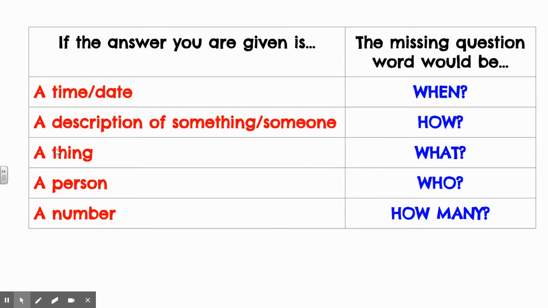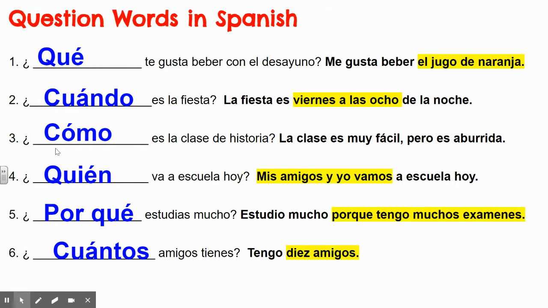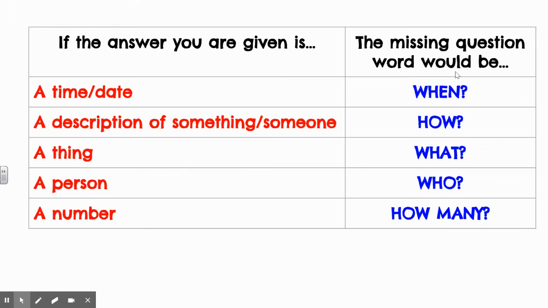If your answer that's highlighted is a thing, backing up to this real quick, a thing would be like orange juice, that's a noun, just a thing. That would go with what? If it's a person, that would obviously answer the question who, which is in Spanish, quién. And then if it's a number, like a number of things, how many?